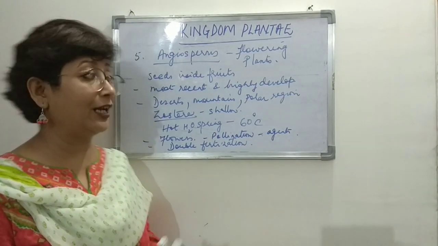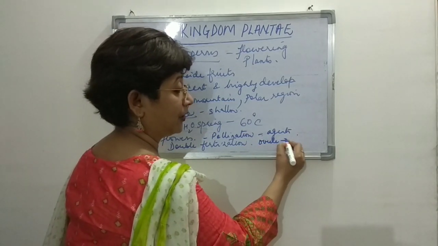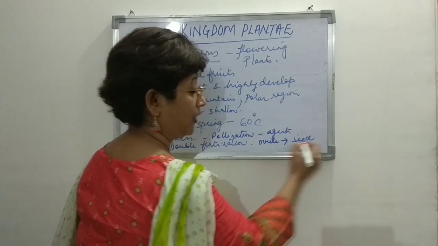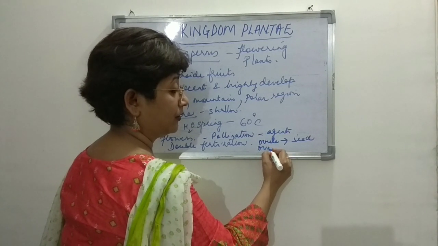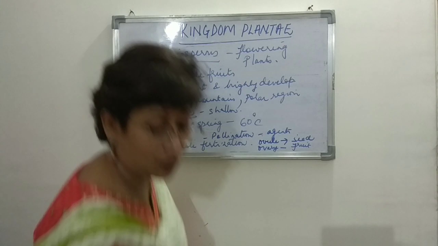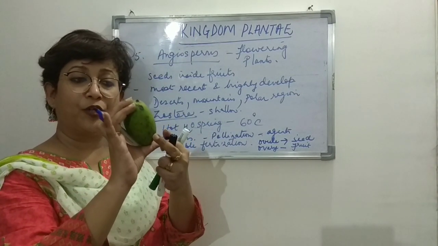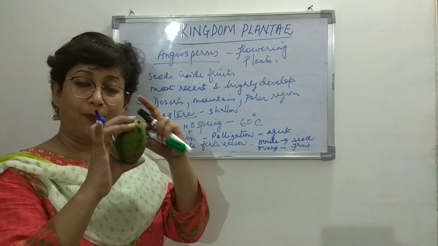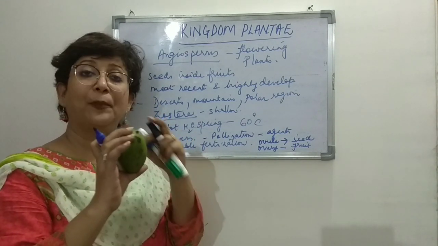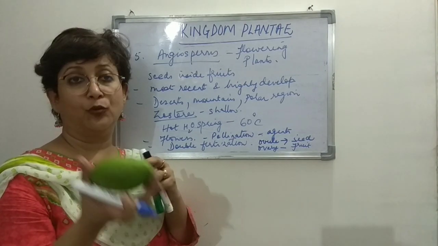So after fertilization, what happens? Ovule turns into seed, and ovary turns into fruit, right? So that means here, this part, the edible part, is the ovary, and inside it one big stone is there. I mean, the one big seed is there, which is the ovule, right?